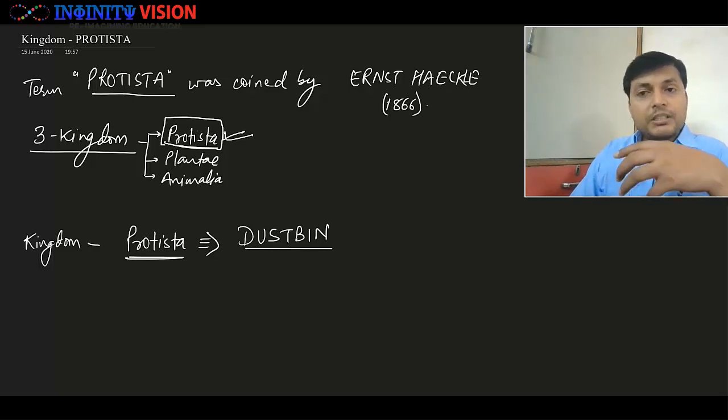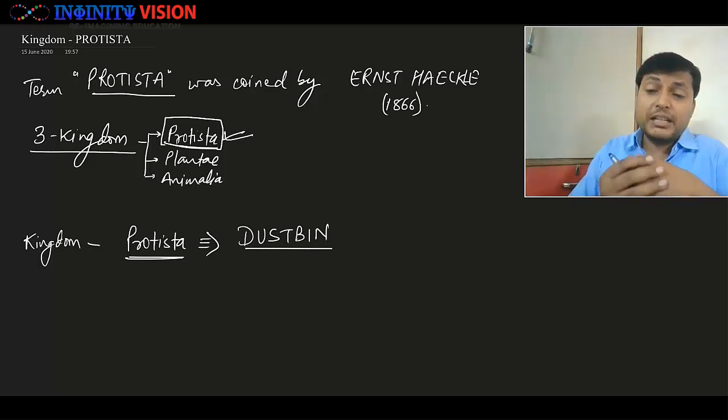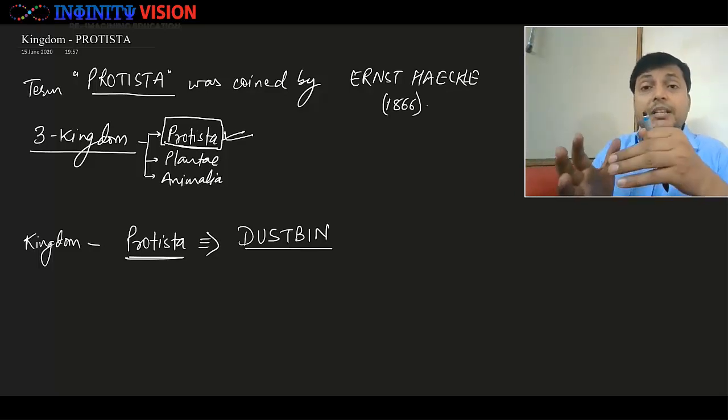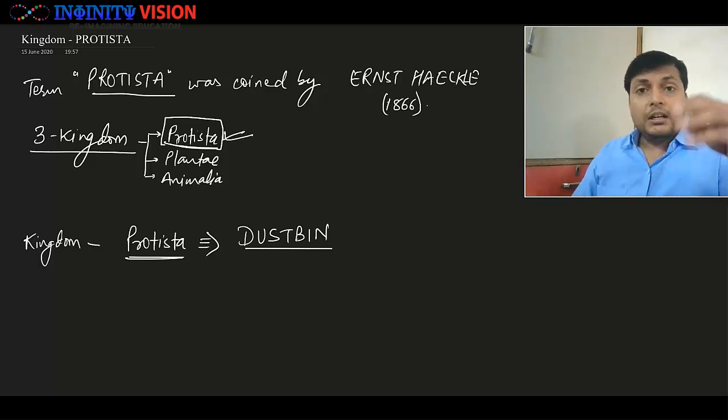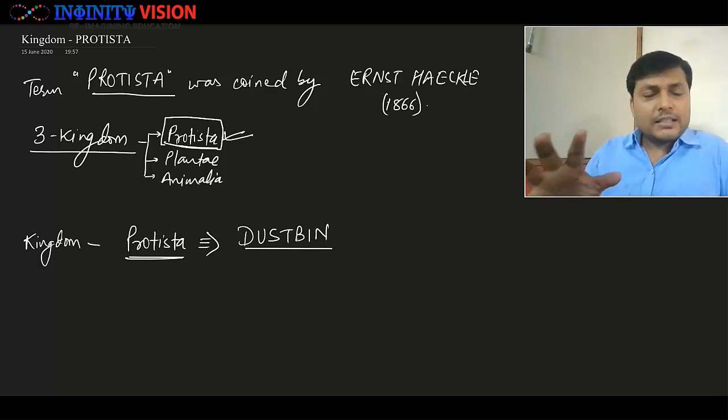Still, Kingdom Protista is left with a mixture of different types of eukaryotic organisms, right, which were still difficult to classify between the Plantae and Animalia, okay, which are eukaryotic kingdoms. So still it has a mixed bag, correct?